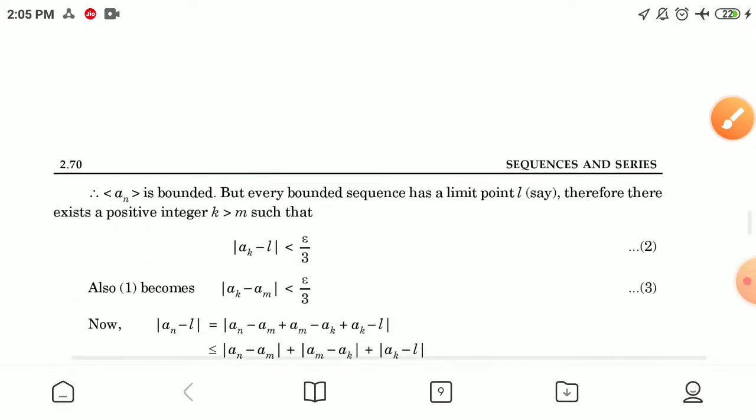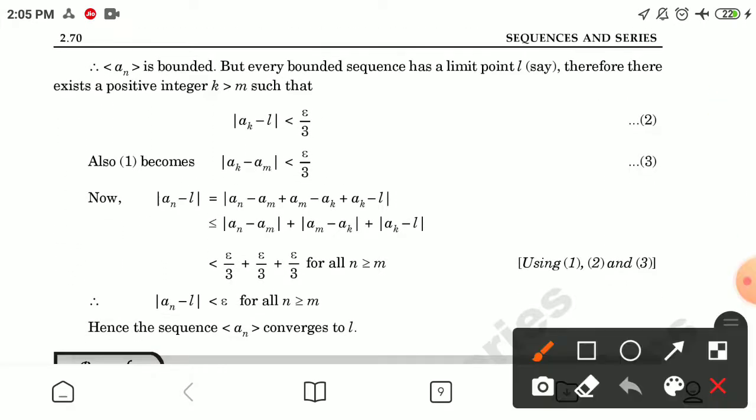Therefore a_n is bounded, but every bounded sequence has a limit point L. Therefore, there exists a positive integer k greater than m such that |a_k minus L| is less than epsilon by 3, marking this to be number 2. Also, from the first, |a_k minus a_m| is less than epsilon by 3, marking this to be number 3.